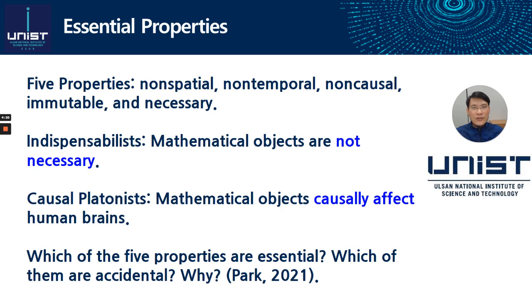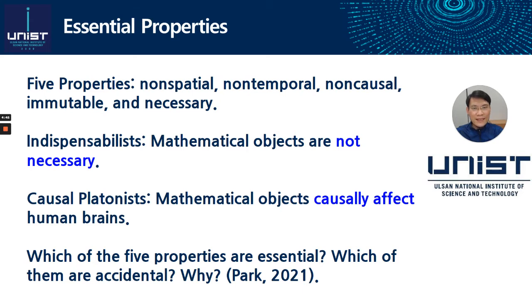Mathematical realists traditionally attributed 5 properties to mathematical objects, namely being non-spatial, non-temporal, non-causal, immutable, and necessary. However, indispensabilists claim that mathematical objects, although abstract, are not necessary.